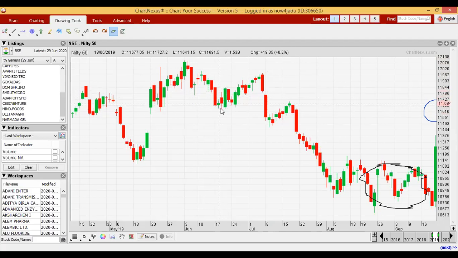It's also a doji, because although the body size is larger, the opening and closing are higher than the previous one. It also expresses neutrality because the tail size on both sides is almost the same. But after that we got a strong green candle and an uptrend. So here the single candlestick pattern hammer works, and here the doji also works.